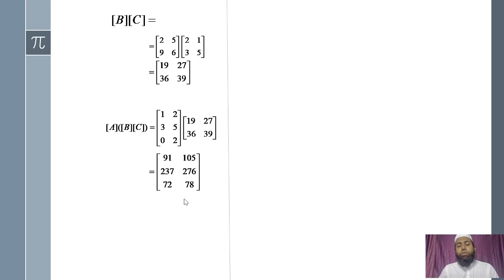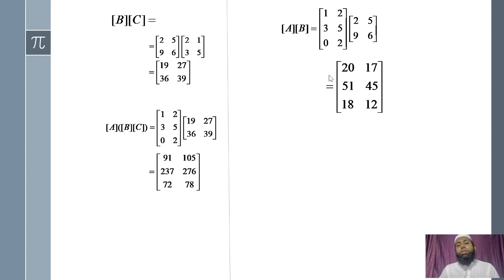Now in the similar way we'll calculate the right hand side value. For that we'll multiply A into B. So again, is matrix multiplication of this possible or not? 3 by 2, 2 by 2. Yes, possible. Number of columns इसमें 2 हैं और इसके अंदर भी 2 है. So same है. So 3 by 2 is the resultant matrix. This is the matrix multiplication.